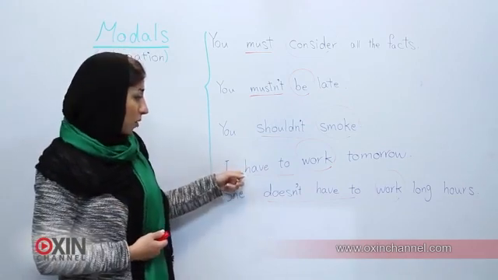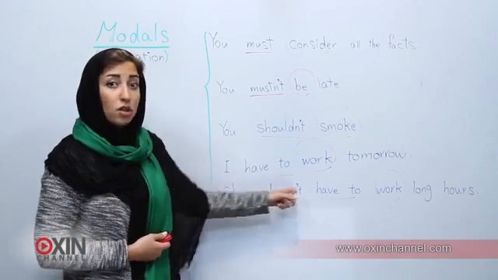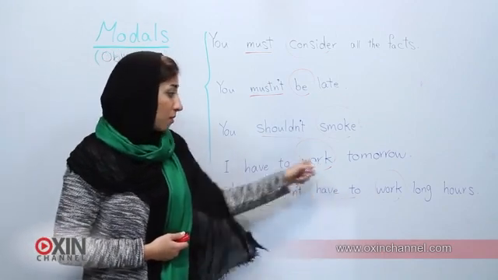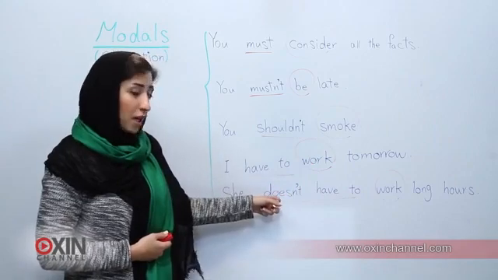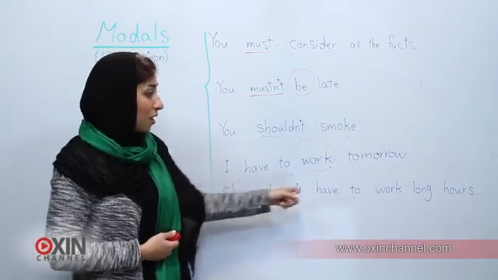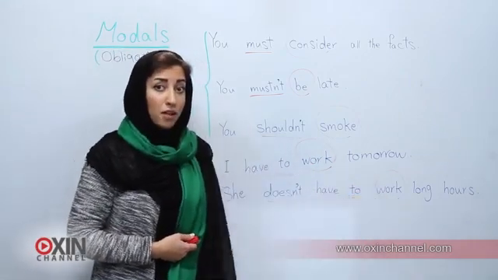Now the negative form here is doesn't or don't have to. So the verb stays the same. We change it to negative with don't and doesn't, and then again, the base form of the next verb.